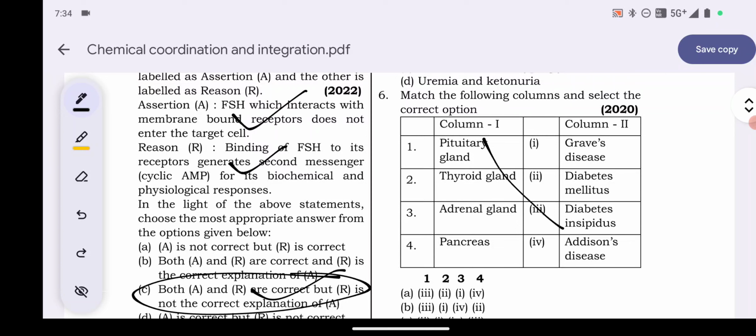Thyroid gland, it causes Graves' disease. Adrenal gland, it causes Addison's disease. Pancreas, it causes diabetes mellitus.